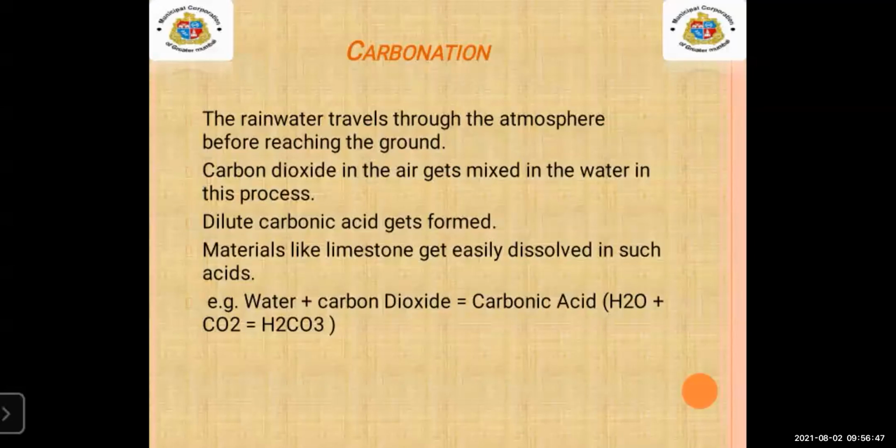You can see water plus carbon dioxide is equal to carbonic acid. When carbon dioxide gets mixed up with the water, you will see that it is carbonic acid, that is H2CO3. So this was about carbonation. This is the first way, or first reason, for chemical weathering to occur.